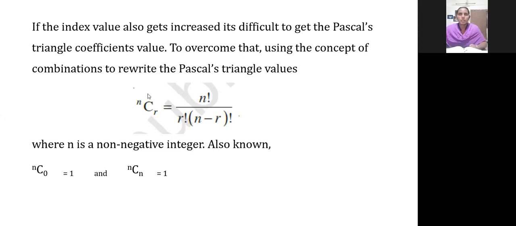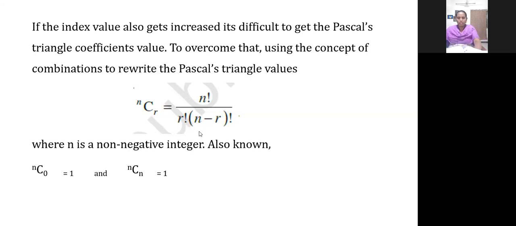Okay, see the next one. I have told you, if the index value gets increased, it's very difficult to find the coefficient values from the triangle, that is, Pascal's triangle. So here we are using one concept, using combinations. Permutation and combination we have studied now. The combination concept is implemented here.